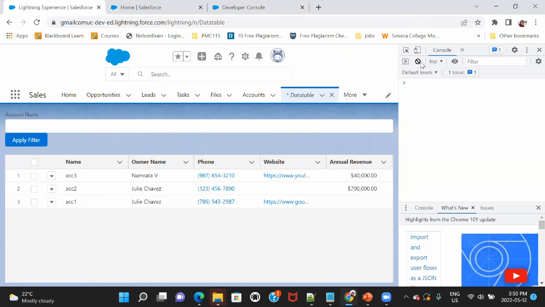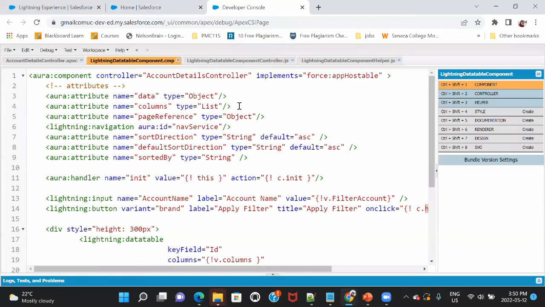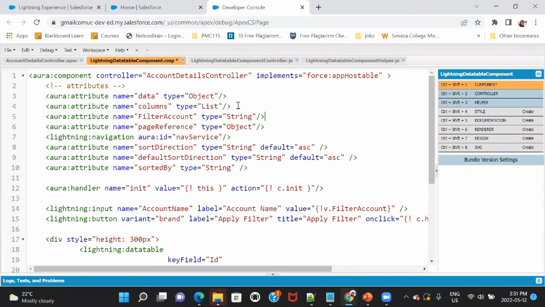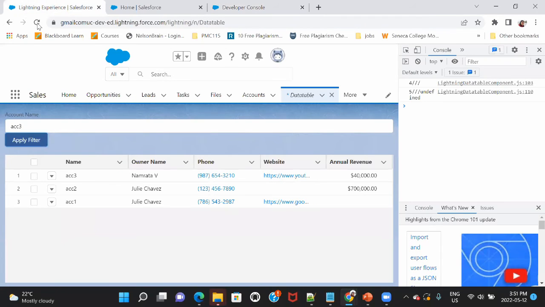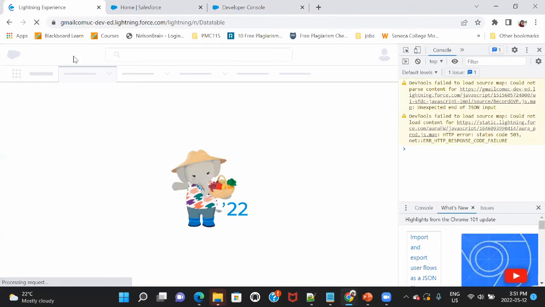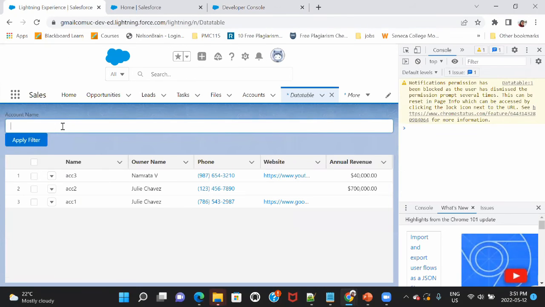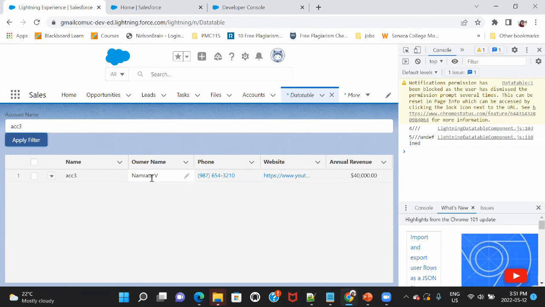So here we have our data table, and this time we have this field. Let me filter it with account 3 and click on apply filter. Oh, it didn't work. Let me check. Okay, I forgot to add the attribute called filter account, because whatever value we enter, we are going to store in this filter account. So I added this attribute now. Let me refresh. Okay, now this time I put account 3 and apply filter. So this is how the filtering happens.